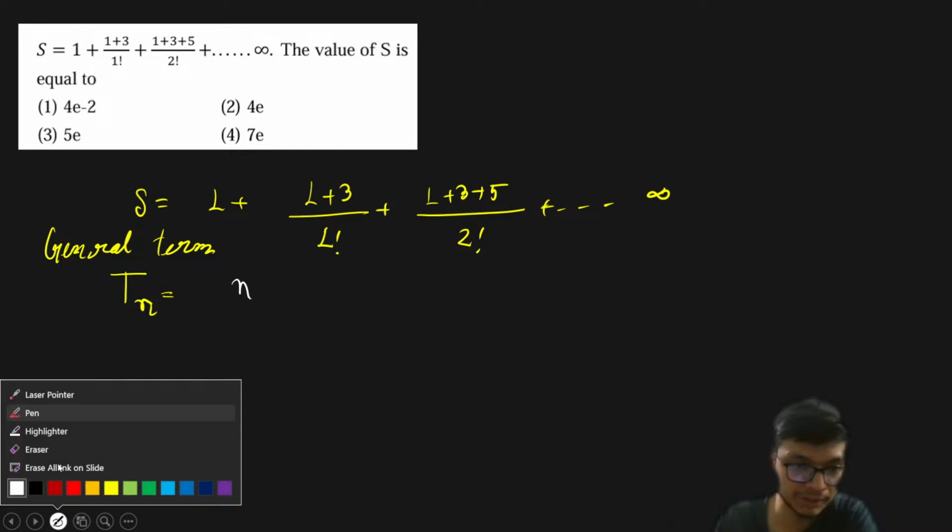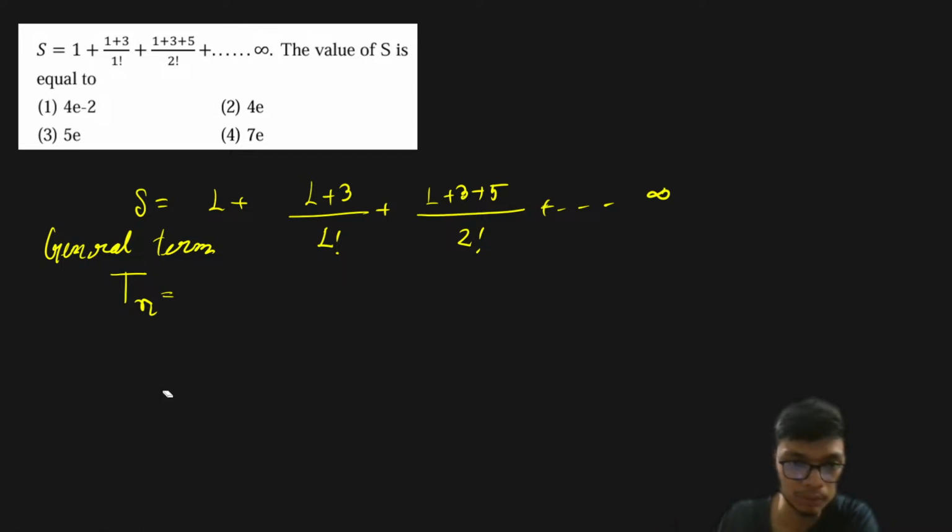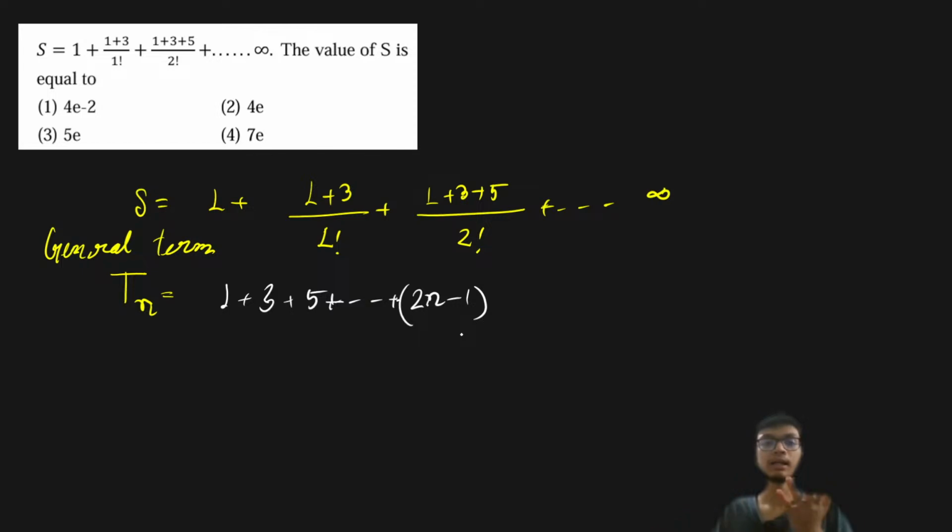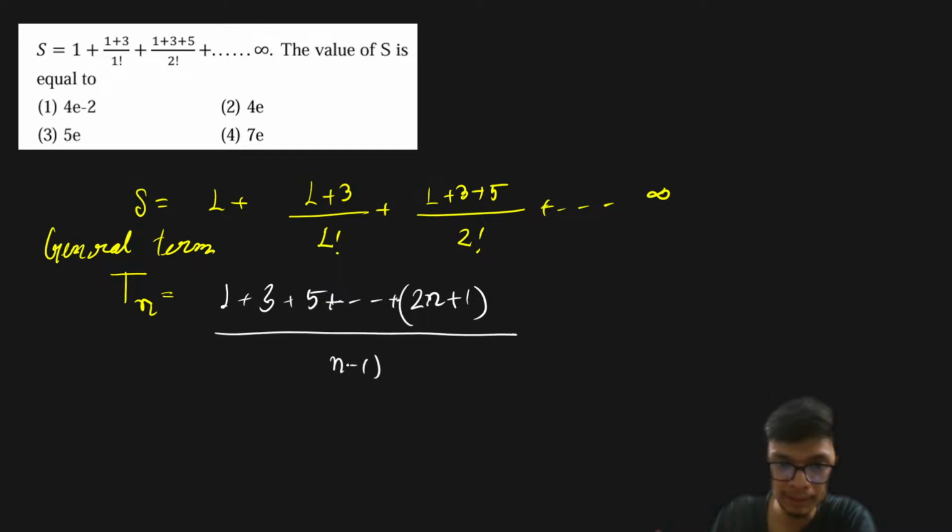One more interesting thing is that the general term is basically going to be equal to 1 plus 3 plus 5 and so on up to the nth odd number, which is 2n minus 1. So whatever is the last nth odd number, that is what you have to understand. And if you look over here, the denominator is n minus 1 factorial.